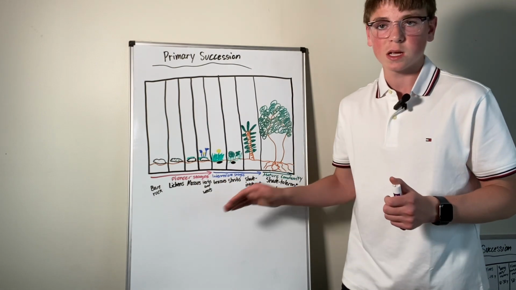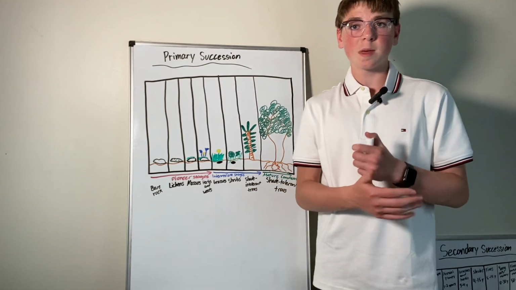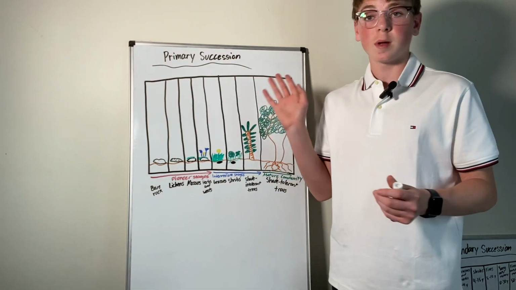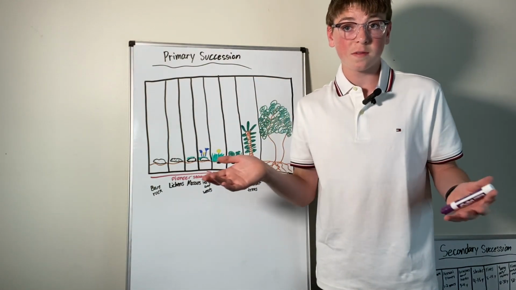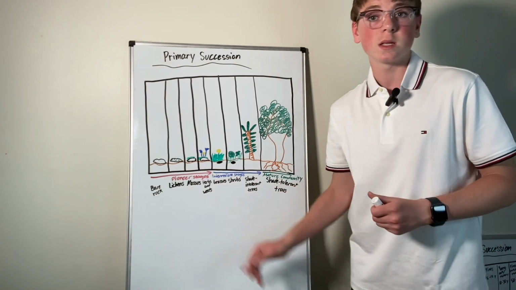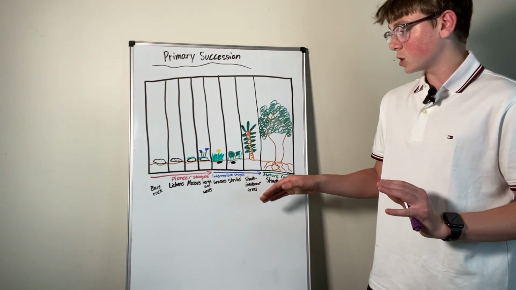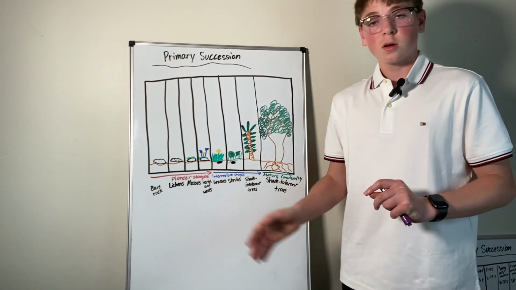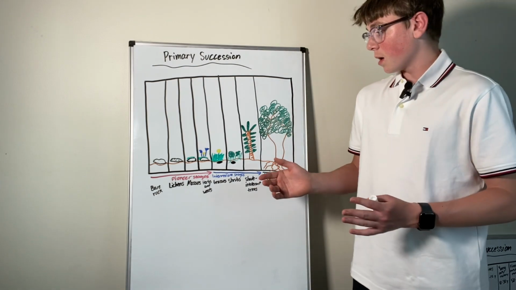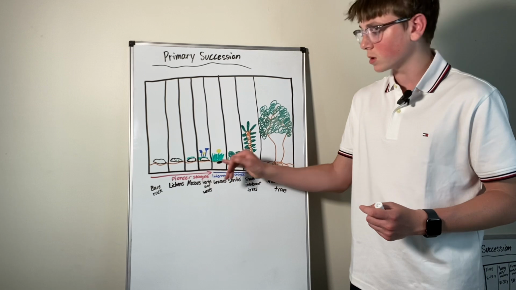This is the pioneer stages, so these are all pioneer species. They're going to be the first to show up in primary succession. These will be the lichens, the mosses, the herbs, and the weeds. Then there's the intermediate stages, which are, now there's grasses growing on that rock. And guess what? There's some soil over this rock now. Now the rock's a little in the ground.